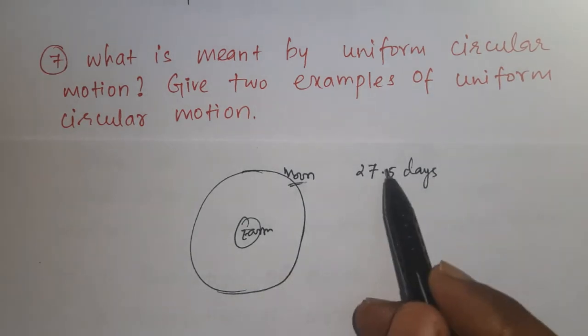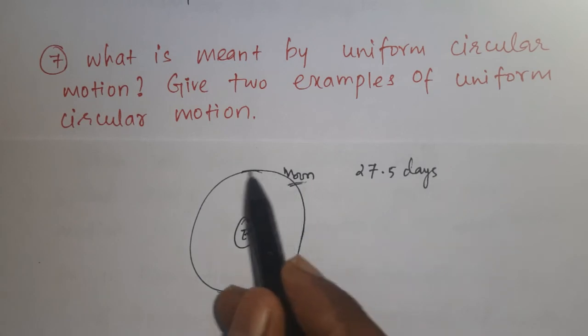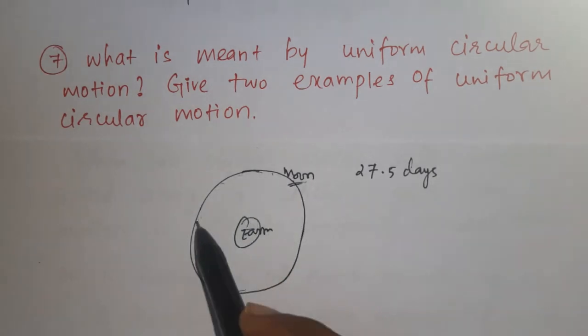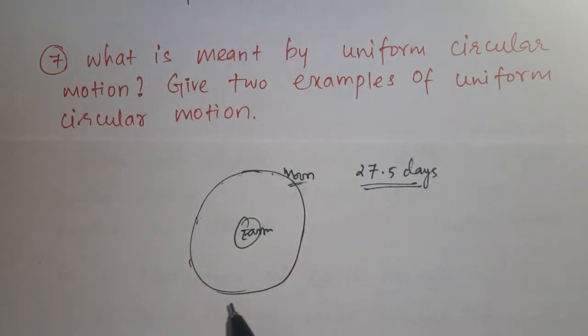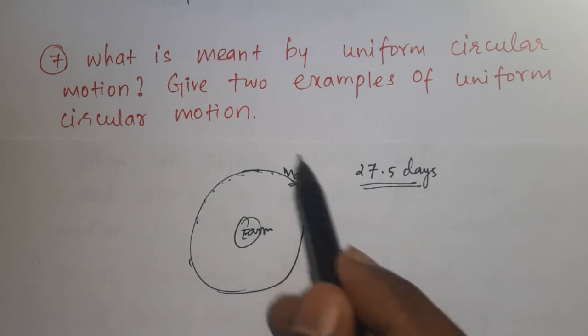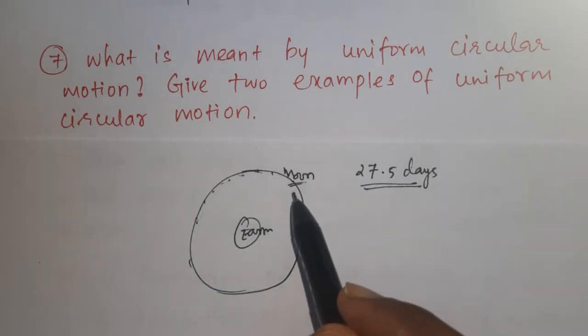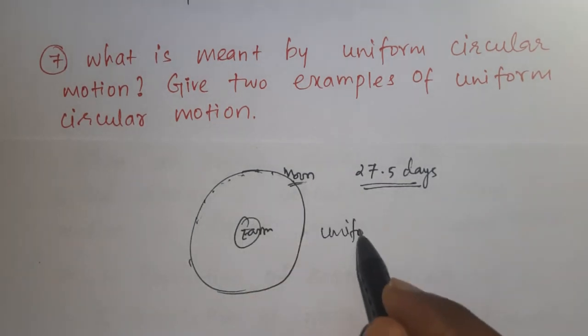These 27.5 days will not be changed. In this circular motion, the speed is constant, only then will this number of days not change. So if the speed of the moon in the circular orbit is constant, that motion is nothing but uniform circular motion.